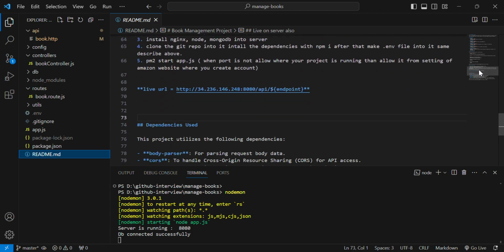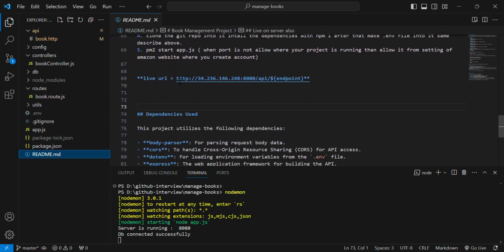So I show you, here it is. It is the live URL of the API. You can add the endpoints and the necessary data, like the body parts. You can check all the APIs in it.